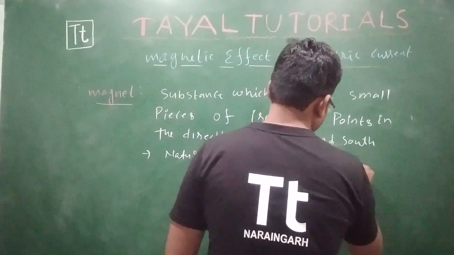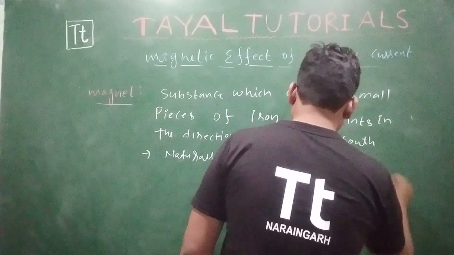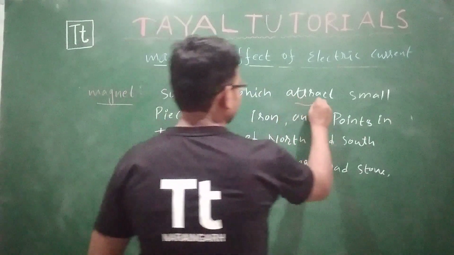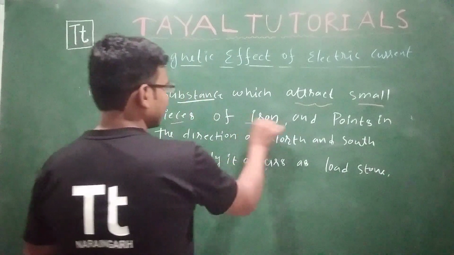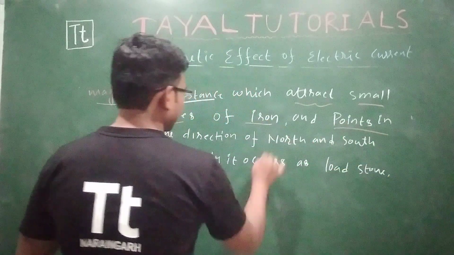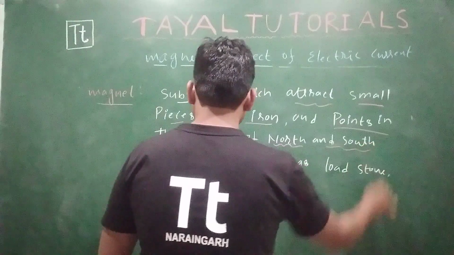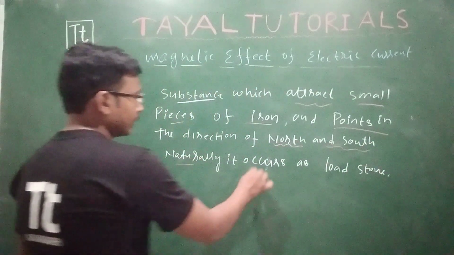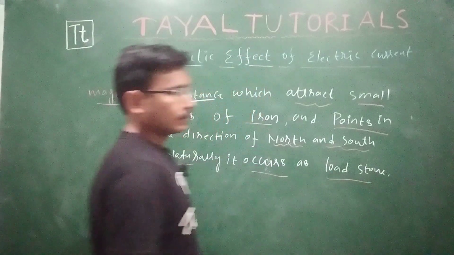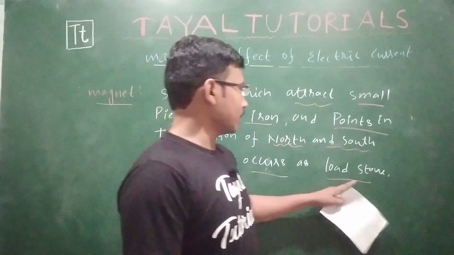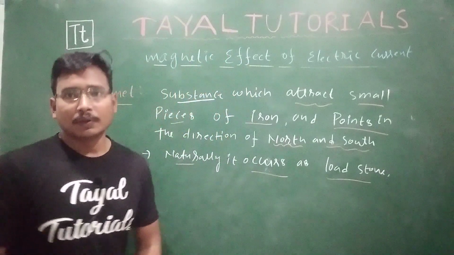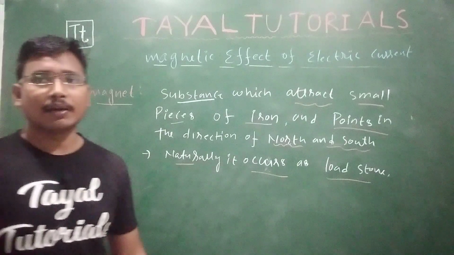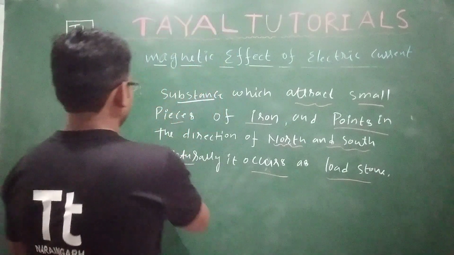Lodestone. These are the substances which attract small pieces of iron and always point in the direction north and south. That is your magnet. Naturally occurring magnet is what? Lodestone. Lodestone is a naturally occurring magnet. Next we will be discussing the properties of magnet, how a magnet behaves and how it is available.